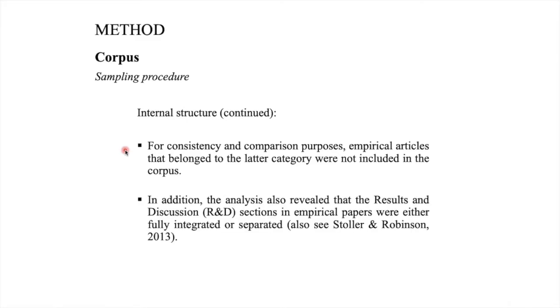Also, some articles in certain disciplines, for example, chemistry, contained either fully integrated or fully separated results and discussion sections. We made sure to include only those that had fully separated R&D sections. And that was because R&D sections could perform distinct discourse functions and different communicative purposes. So it was important to maintain the distinction between the two sections.